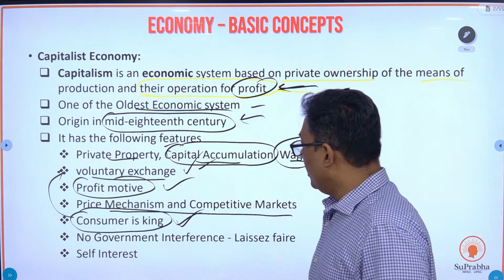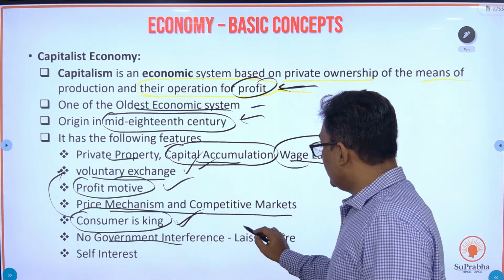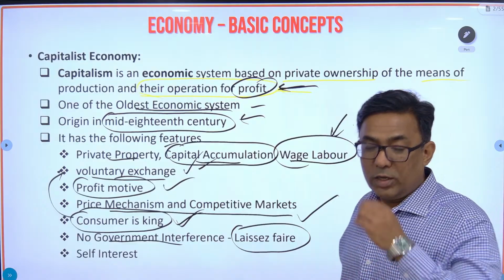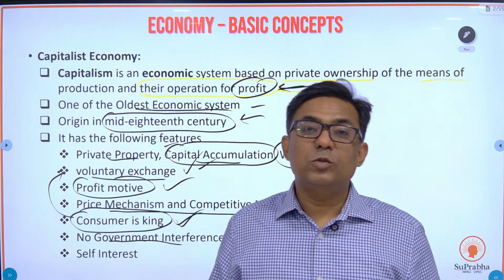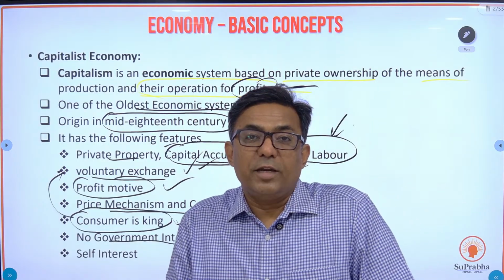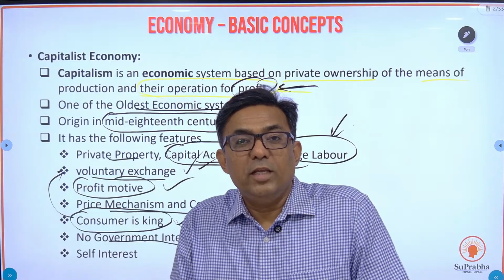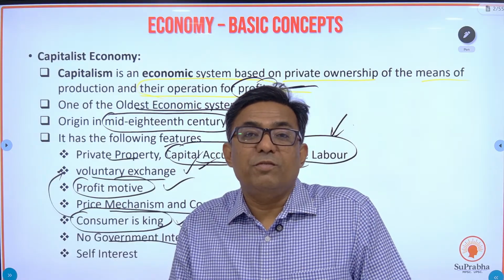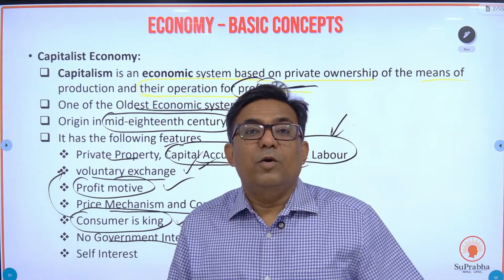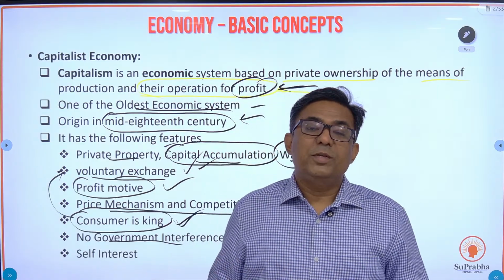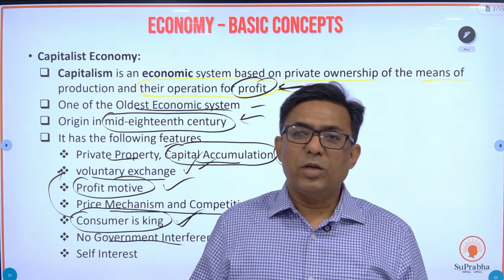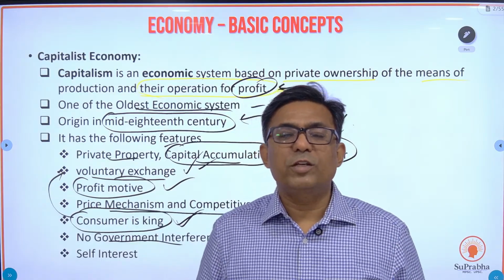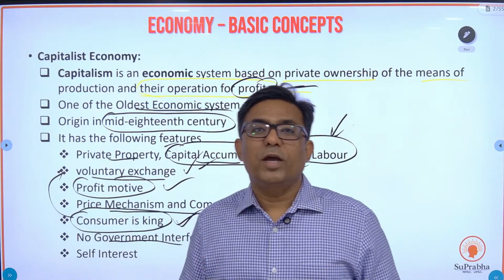So consumer is the king. There is no government interference, and this is known as the laissez-faire state. Government will not ask Mahindra to produce how many Scorpios, or it will not direct anybody to produce any amount of vehicles or whatever product they are manufacturing in a private sector. Fine. Now I am also working in a private sector. This academy is a private sector. So government cannot dictate that, okay, you are going to conduct just one lecture in a day. No. I can produce n number of lectures, I can produce n number of notes, whatever I want.